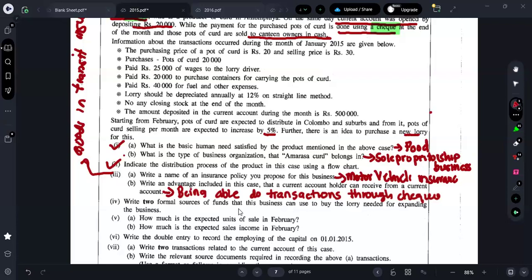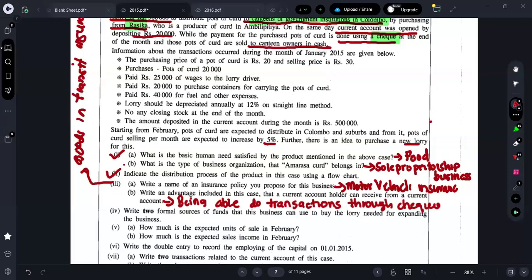Next one is what? Write two formal sources of funds that this business can use to buy the lorry needed for expanding this business. Now they are going to buy a lorry, so they are going to obtain a loan. What are the formal sources to obtain a loan? Example, the first one we can say is the bank loan. You can't just go and ask and take the loan. No, guys, there is a procedure you must undergo. That is a formal activity. Guys, if you are taking a loan from your friend, is it a formal thing?